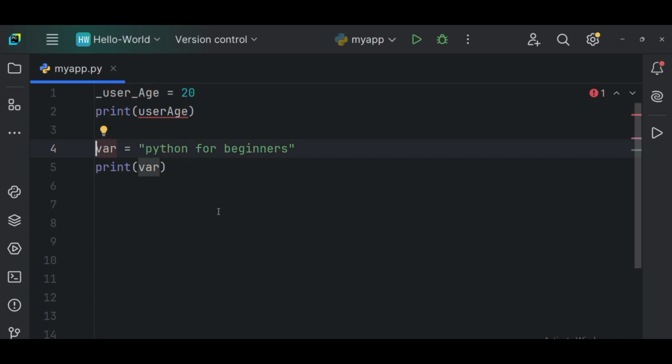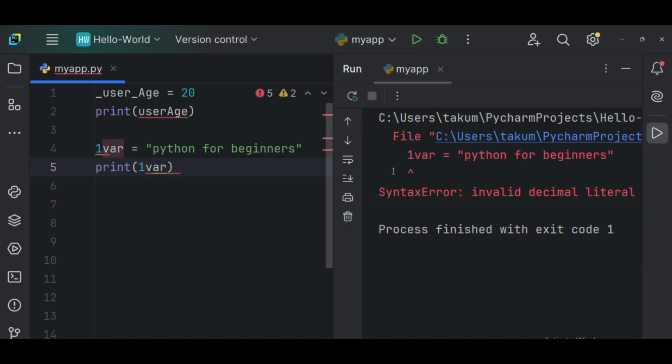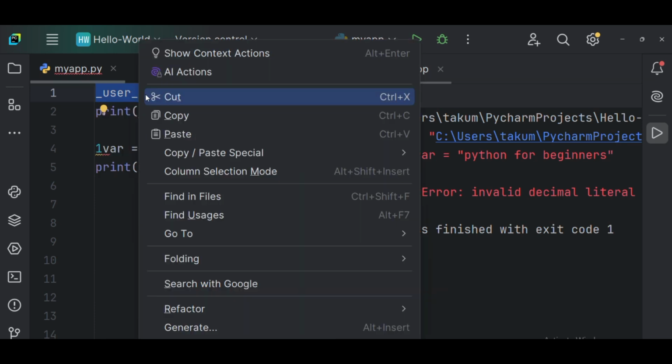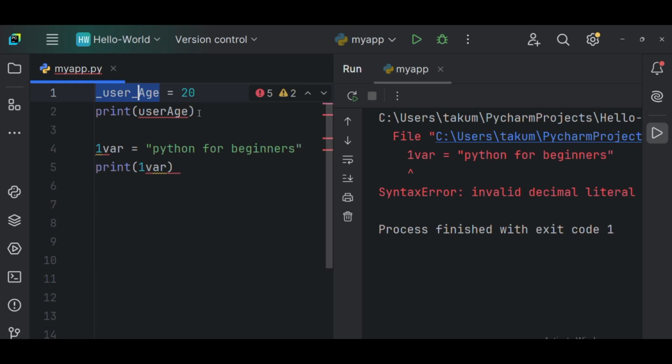meaning that I cannot start with a number. I cannot say, let me say, 1var. Like this. It's going to throw an error. You can see from here, automatically it's throwing an error. If I give it in this format, look at it. When I run this program, can you see it's throwing an error? Where is it throwing that error? Oh, I've not arranged. This one is throwing an error also because I have to put the same thing here. I just have to put the same thing to replace it here. That is the only reason.